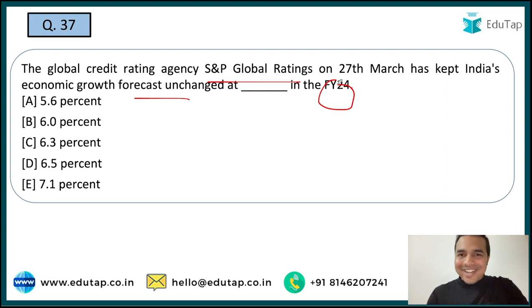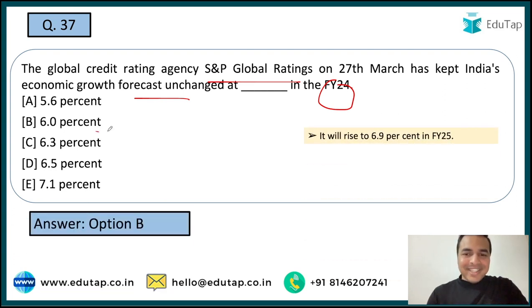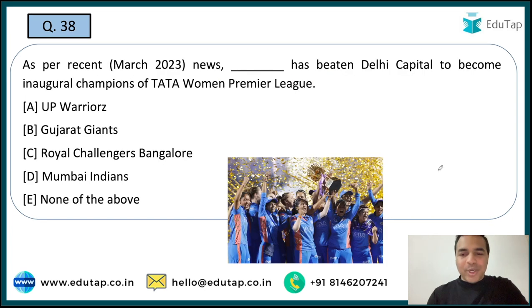So when I talk about the right answer to this question guys, it is 6%. That is the right answer to this particular question, and this is basically expected to rise to 6.9% in fiscal year 2025. I hope this is clear to all of you. Now let's move on to the next question.